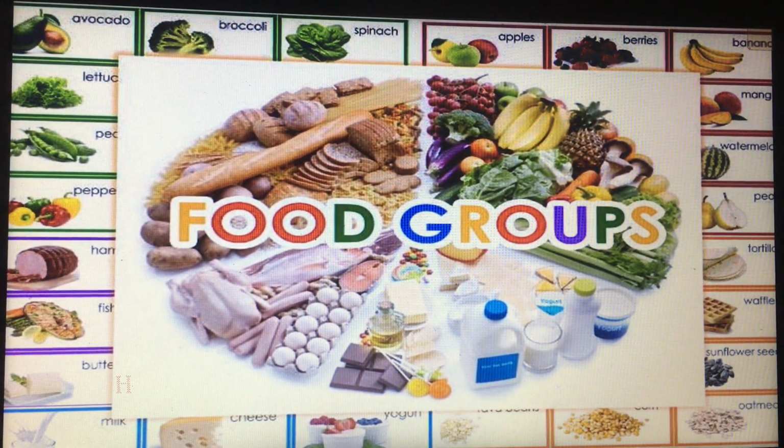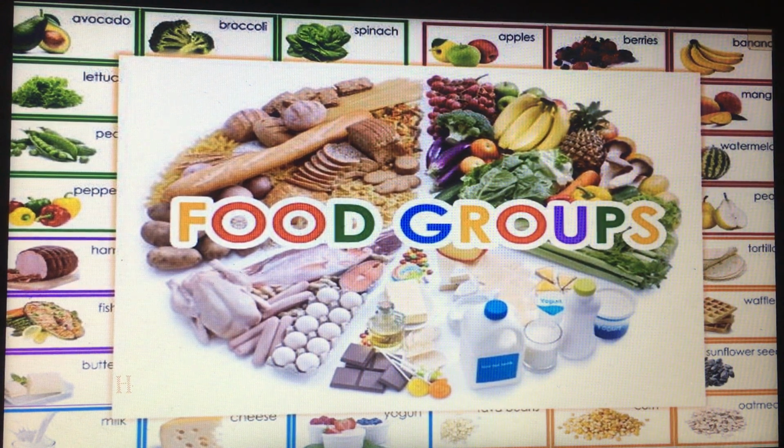So we have to take a balanced diet which provides all the nutrients in the correct amounts. Again, the total of the nutrients that we need is called the diet, and we have to take a balanced diet which provides all the nutrients in the correct amounts.